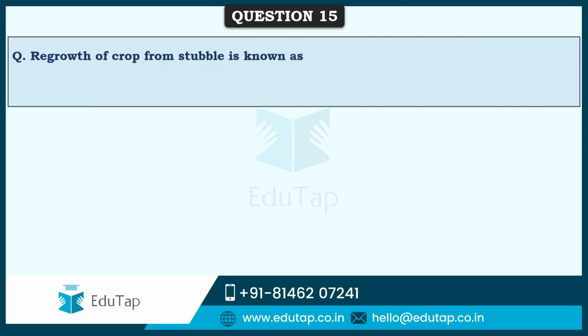So friends, next is, regrowth of crop from stubbles is known as? This is technically known as ratooning, but it's also called stubble cropping. Most commonly this is followed in sugarcane, banana, etc., where after harvesting, the field is left and slowly the stubbles left in the field give rise to new sprouts or shoots, and again they raise that as a new crop. That process is called ratooning or ratoon cropping.